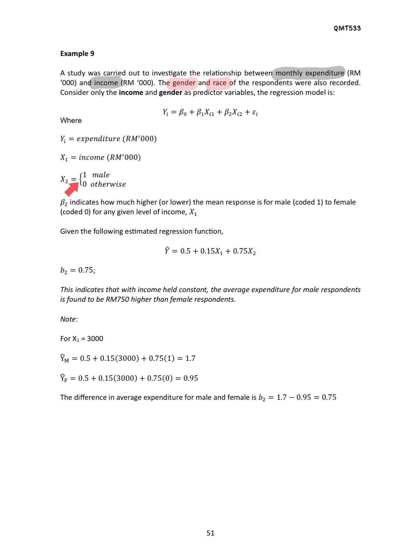So we represent 1 as male and 0 as female, or we can say otherwise.